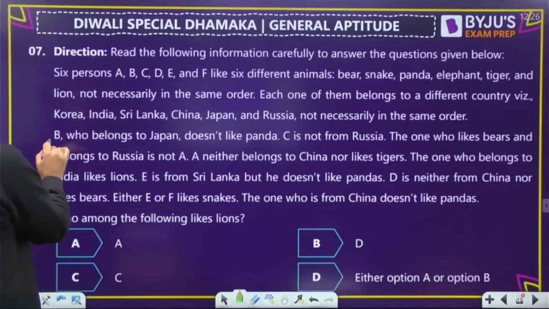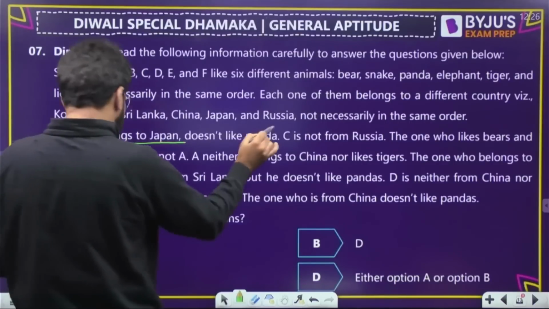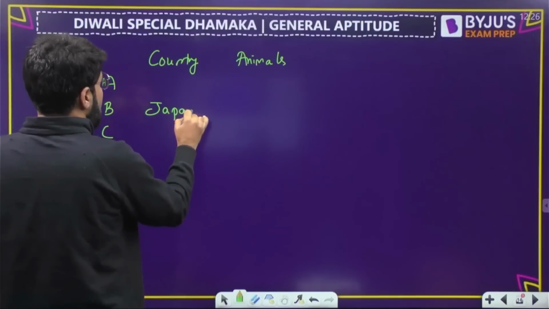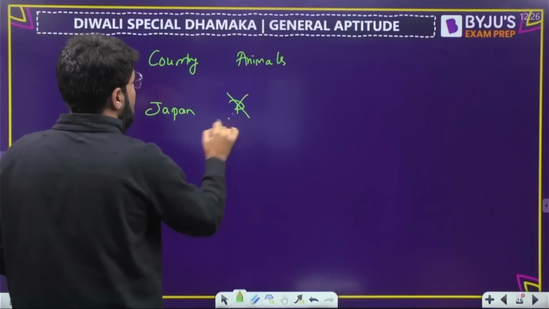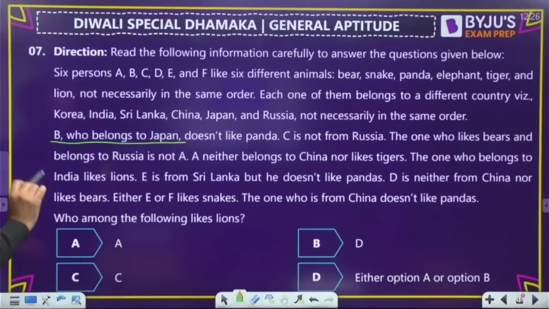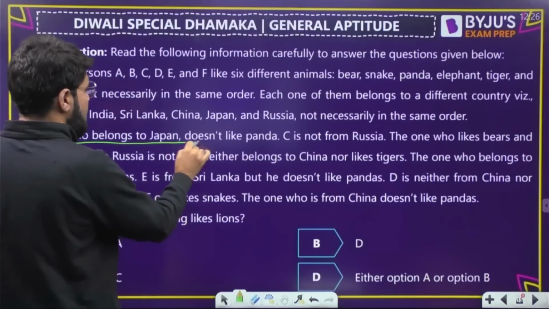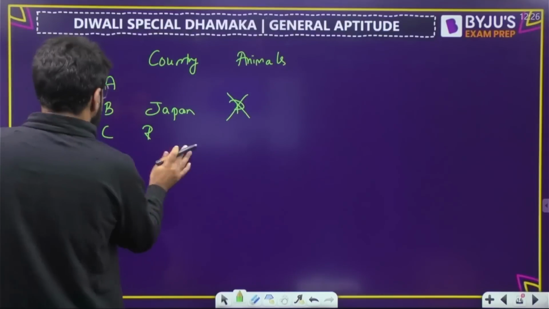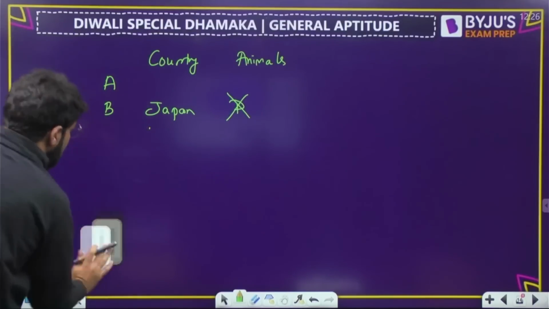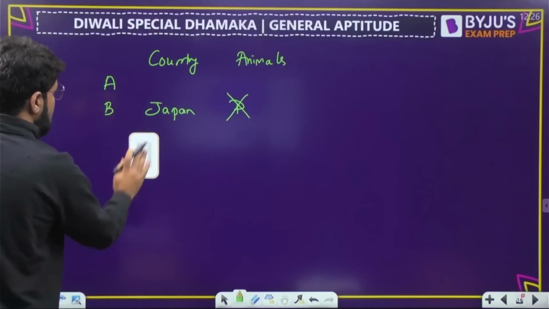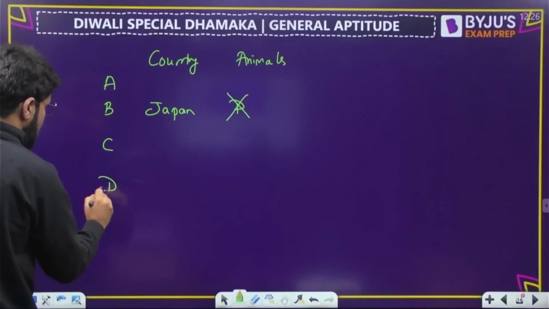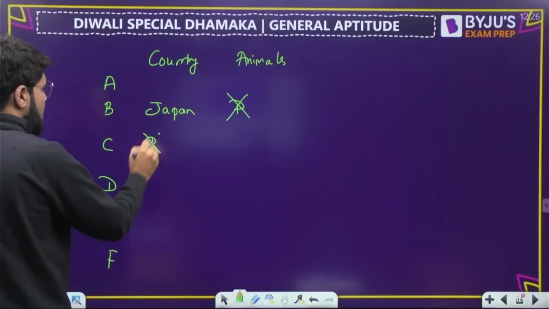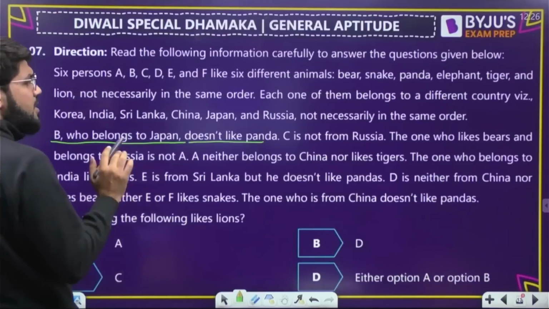What is the first statement? B, who belongs to Japan, doesn't like panda. Okay, B belongs to Japan. This is clear, but panda will not come up here. Doesn't like panda. C is not from Russia. Let me take a little space. C, D, E, F. C is not from Russia, so I'll cancel it.